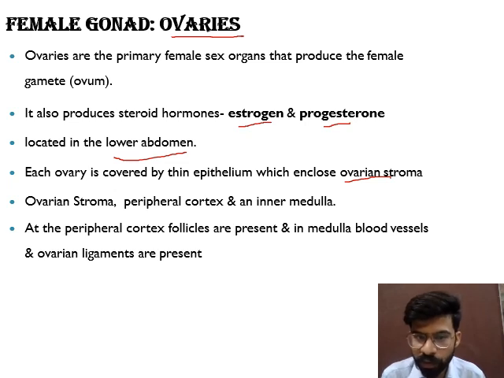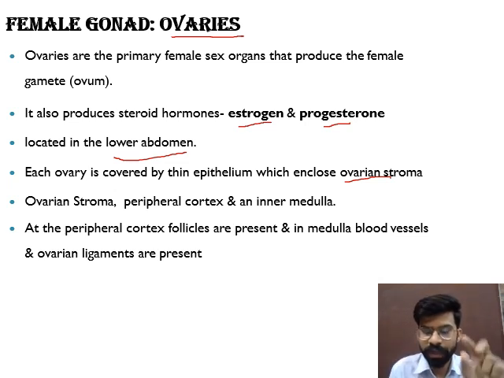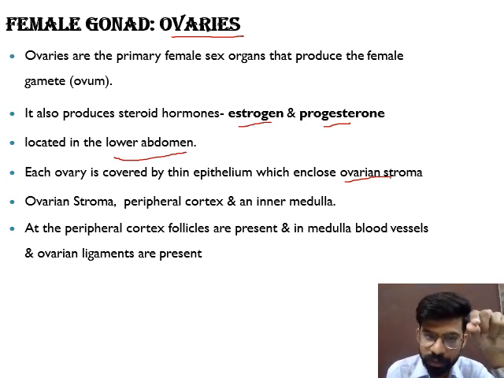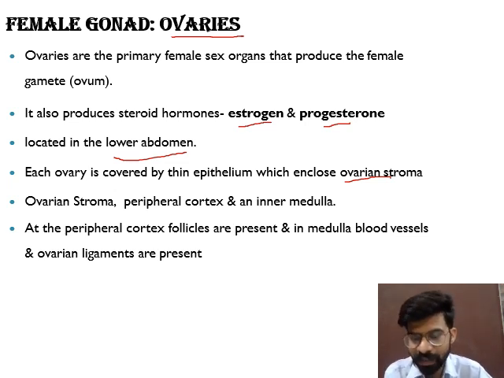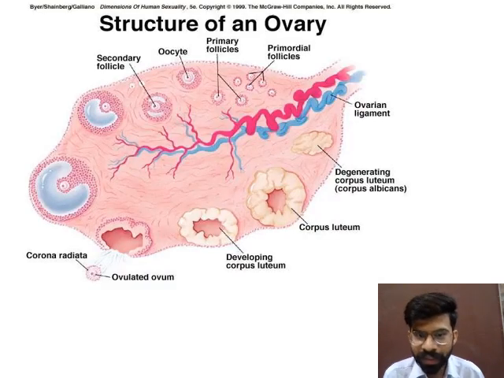Ovarian stroma, peripheral cortex, and inner medulla are the different areas present in the ovary. In the internal structure of the ovary, it consists of ovarian stroma, peripheral cortex, and inner medulla. Next, last point. At the peripheral cortex, follicles are present. Peripheral means the outer boundary of the ovary contains follicles, and the middle medulla, medulla means middle area, contains various blood vessels, and ovarian ligaments are present in the middle portion. Yes, you can see here. This is the structure of the ovary, and these are some primary follicles.